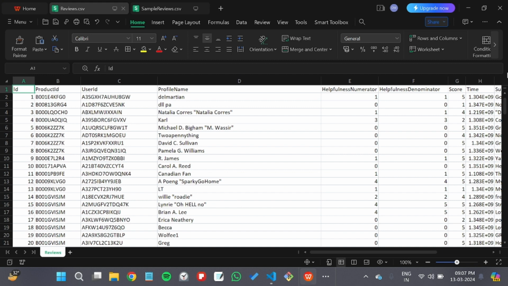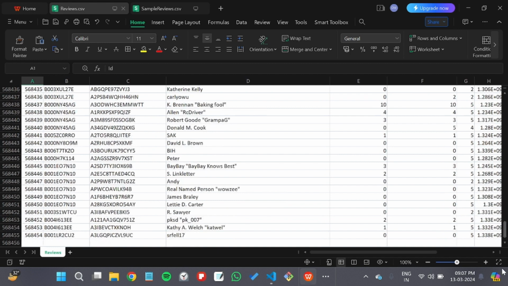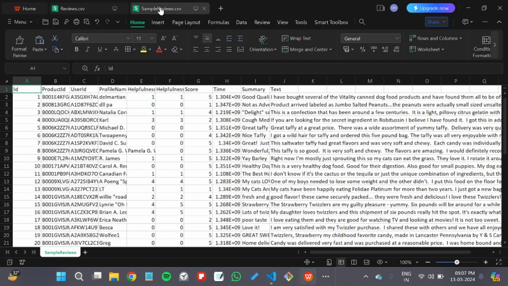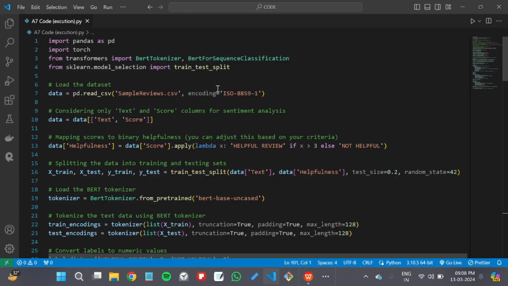Now, let us look at the data collected. The data collected contains about 5,68,454 reviews. Therefore, for the purpose of simplicity and to reduce the amount of time it takes to run the model, I have copy pasted the first 50 reviews into another Excel sheet and titled it as sample reviews. And the code we will be seeing will run on the same sample reviews file. So let us check out the code.